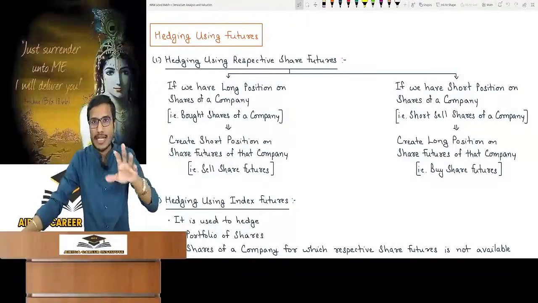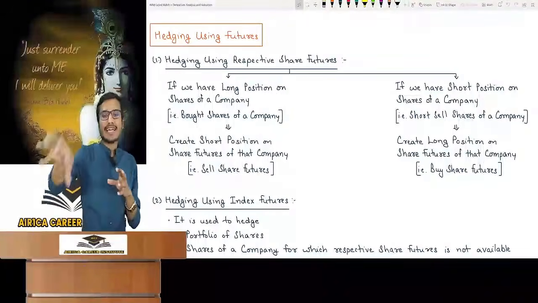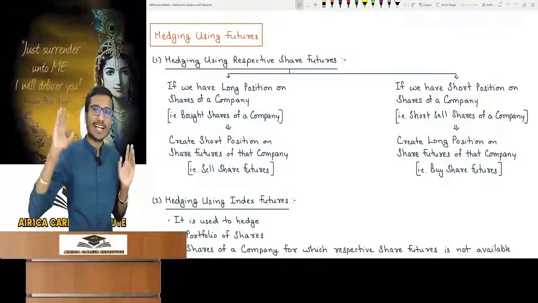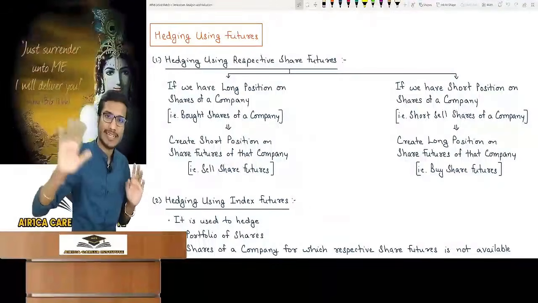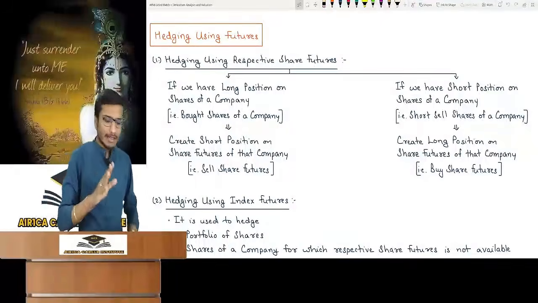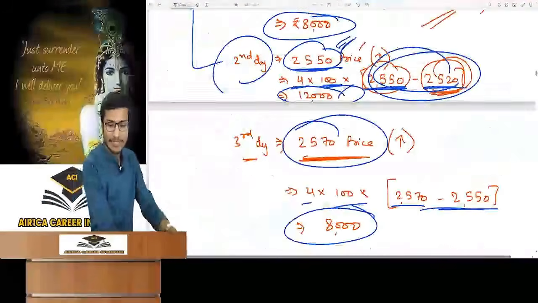And you can remember it conceptually. Do what you are afraid of. If you are afraid of the price increasing, then do upside betting. If you are afraid of it decreasing, then do downside betting. This is just an example. You can see for yourself. Have you understood?